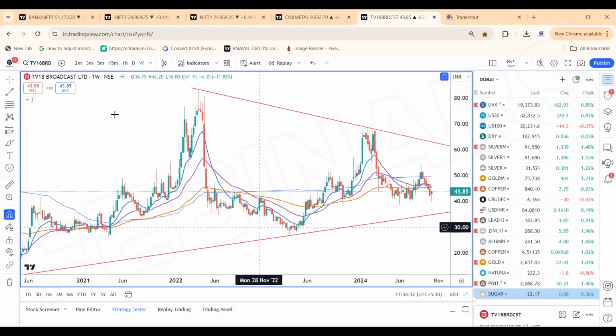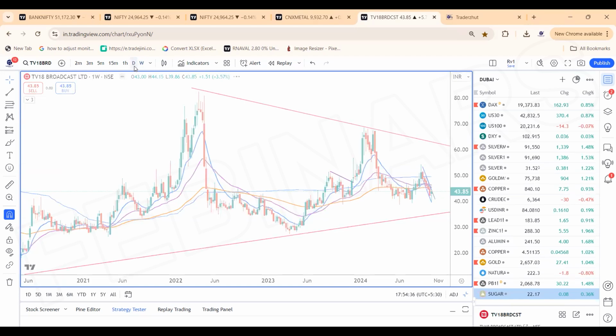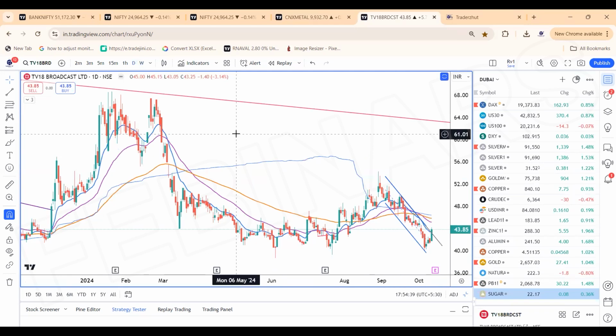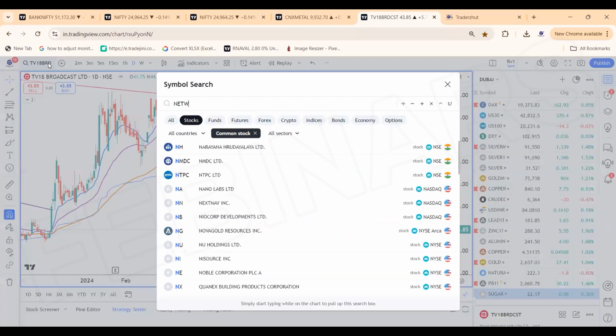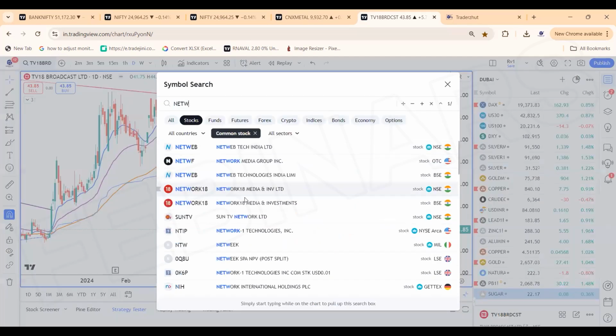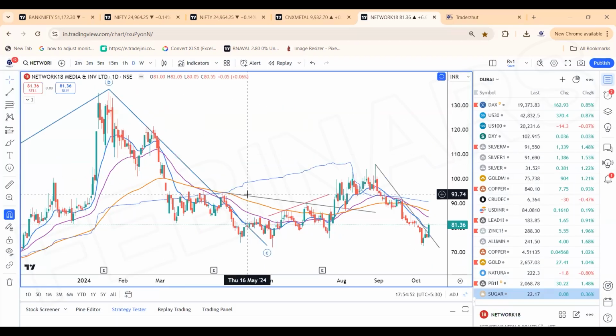And on the cash front, we are seeing a TV18 chart which looks good. Weekly we have made a X pattern, and the stock has broken out of the lower channel where the pattern channel breakout has occurred. Similarly, network 18, the lower end channel breakout is seen. So we like these couple of stocks in the media sector and Silgo retail in the cash counter.